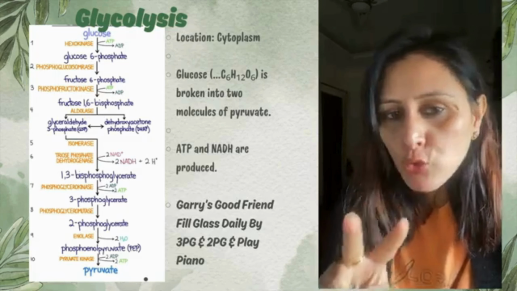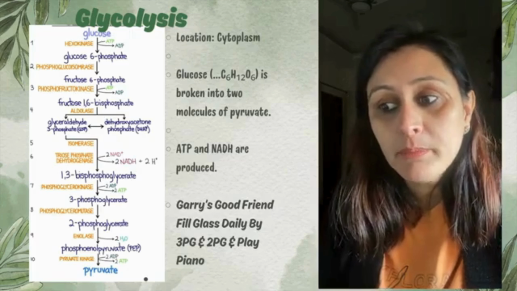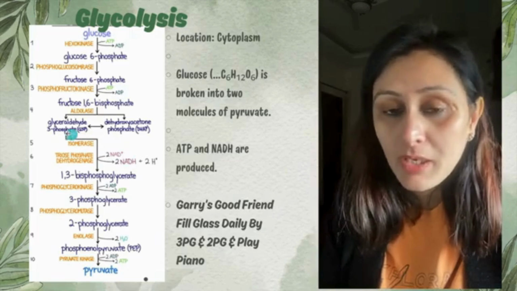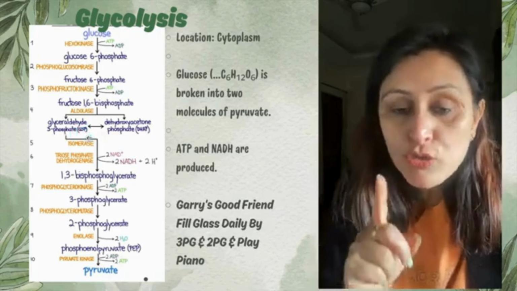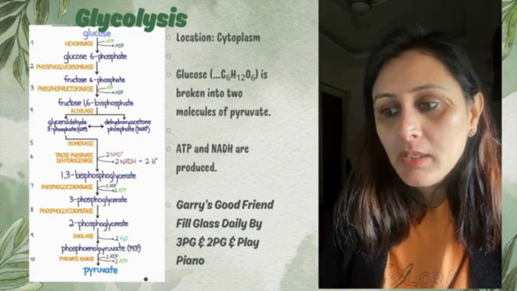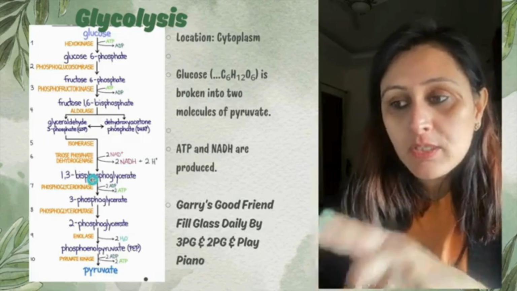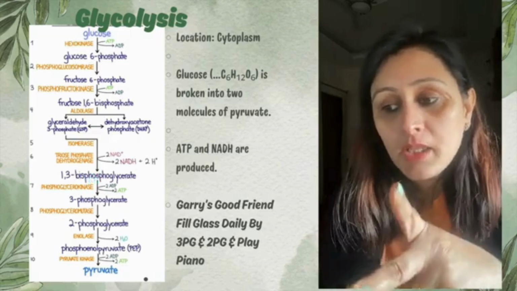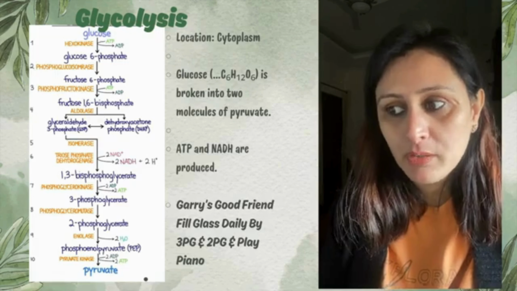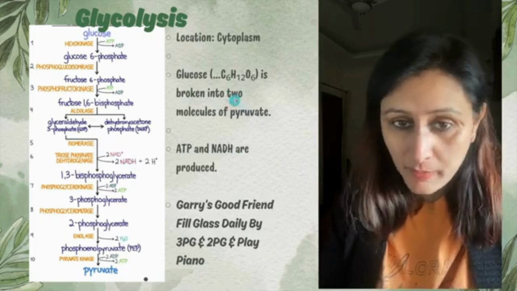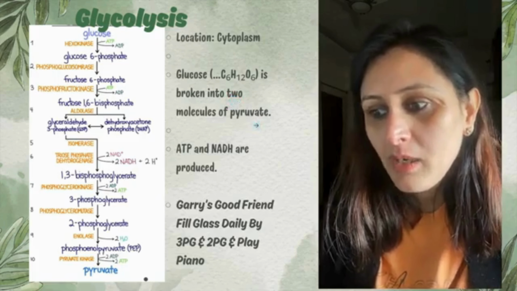And here 2 molecules were formed. Glucose is a 6-carbon compound, but when glyceraldehyde 3-phosphate was formed, it is a 3-carbon compound and 2 molecules of it were formed. So always remember that whatever is being discussed here is happening simultaneously in the 2 molecules, because from one glucose there will be 2 different pyruvates formed, which we have talked about here also, broken down into 2 molecules of pyruvate. Am I clear here? Okay, let's get going again.